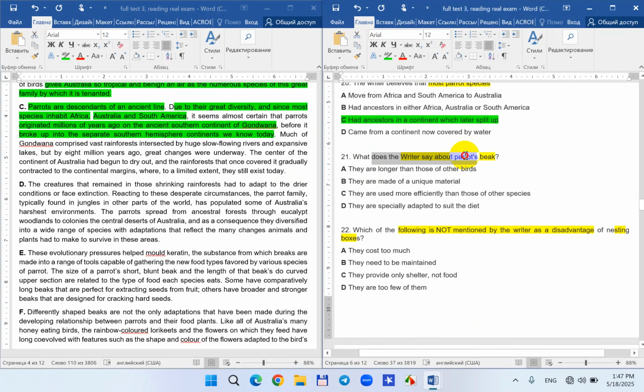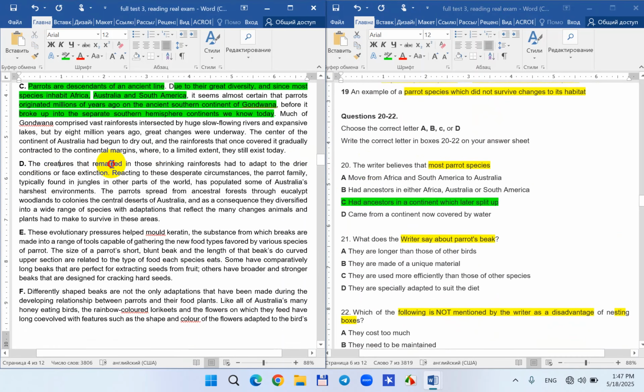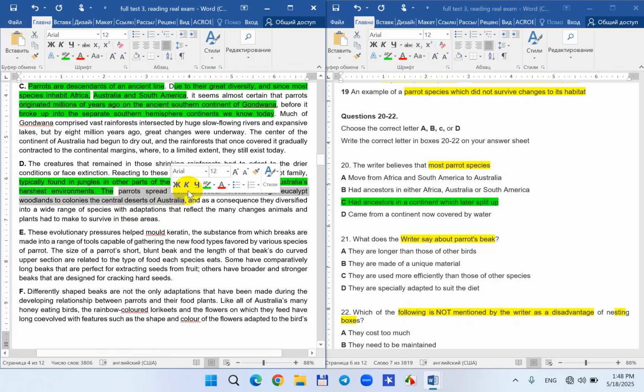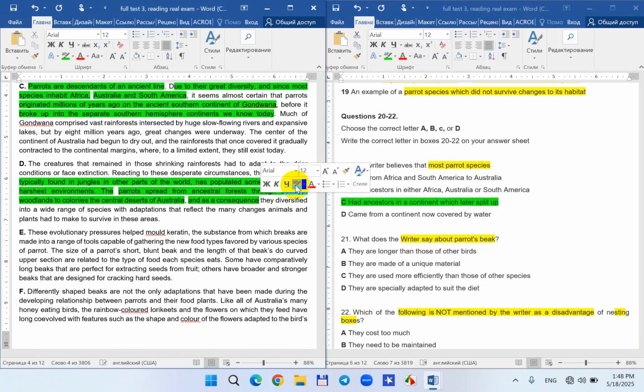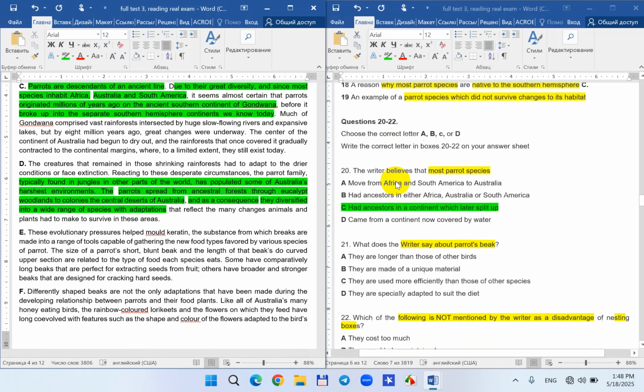And now let's continue with the next one, beak. Did I read anything about the beak? Not yet. So the creatures that remained in those shrinking rainforests had to adapt to the drier conditions or face extinction, reacting to these desperate circumstances. The parrot family, typically found in jungles, has populated some of Australia's harshest environments. Parrots spread from ancestral forests to eucalypt woodlands. As a consequence, they diversified into a wide range of species with adaptations. Done. The correct answer has already come, I think.